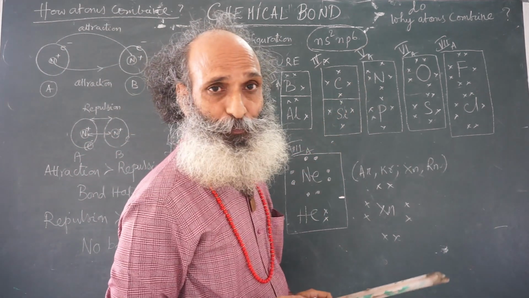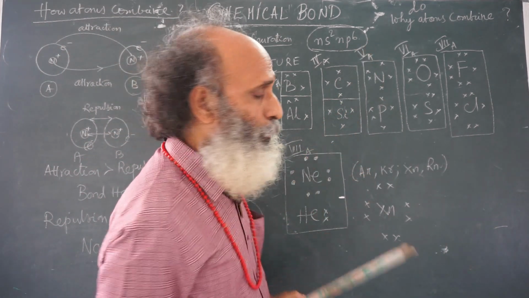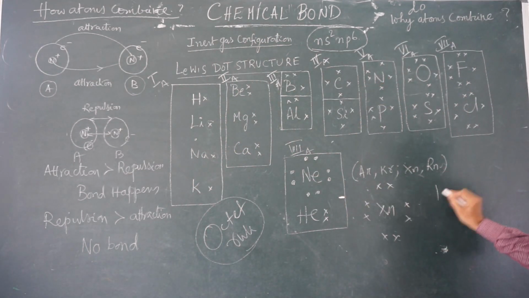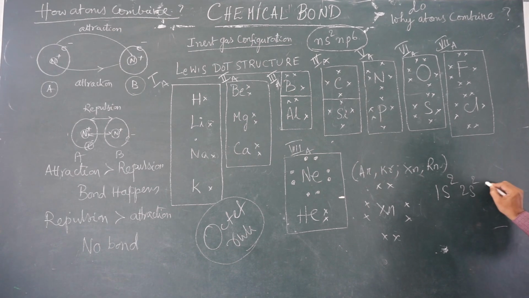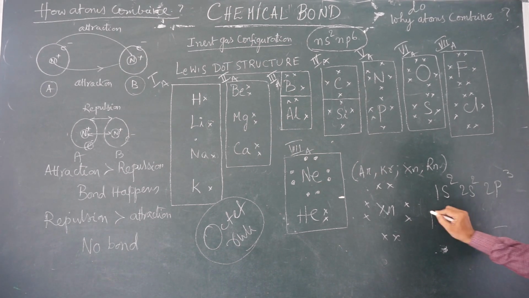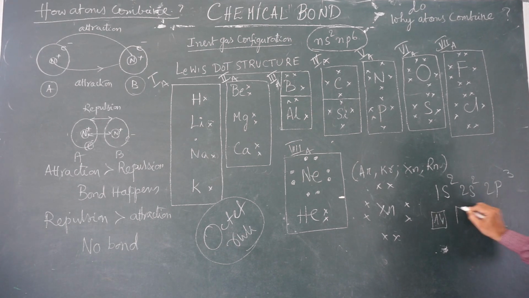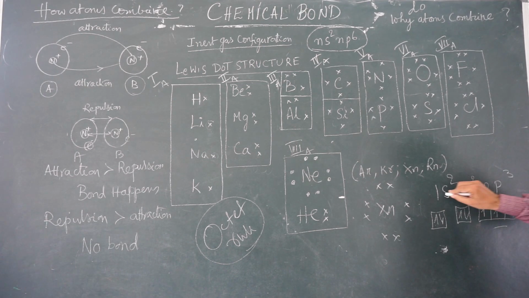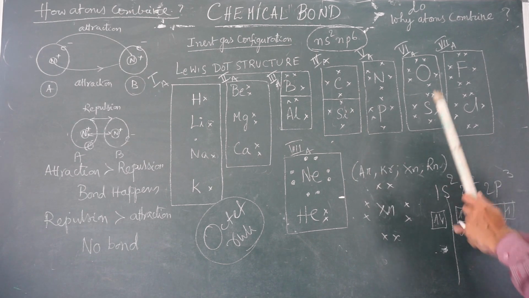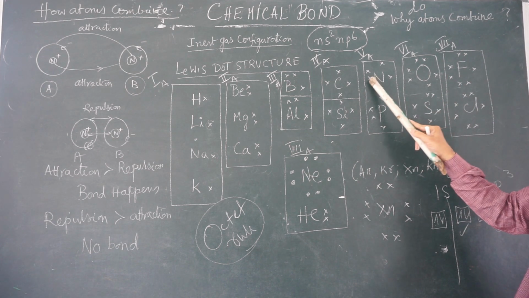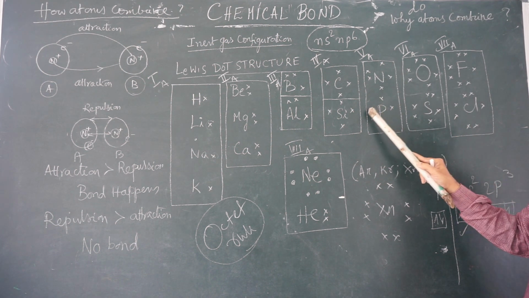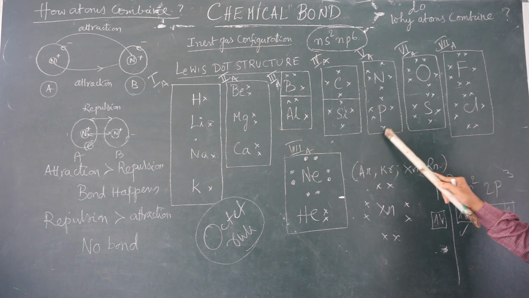Fifth A group, 5 valence electrons. Now look, nitrogen, if you look at the configuration, 1s2, 2s2, 2p3. The orbital diagram is 1s2, 2s2, 2p3. Now the valence electrons are 2s2 and 2p3. So I am indicating only valence electrons here, 2s2, 2px1, 2py1, 2pz1. Phosphorus, 3s2, 3px1, 3py1, 3pz1.